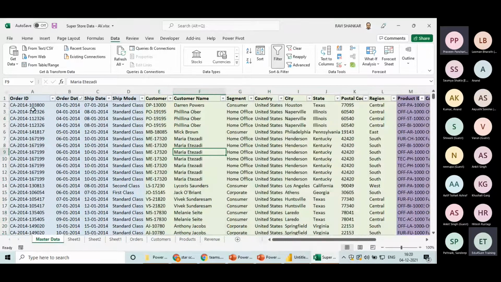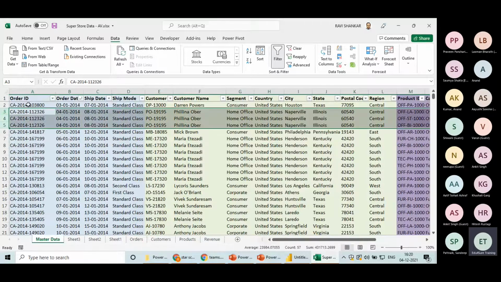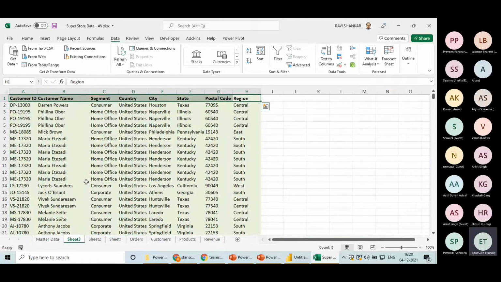Yes, because in this case also, we need to ascertain that. Good question. Look at this particular order ID, which is coming thrice. Do you think that one order ID would be shipped in different parcels with different ship dates or ship modes? No, the entire order would be couriered on the same ship date through the same ship mode, and the order date would also be the same, right? So if we are removing the duplicate, it is not making any difference, correct?